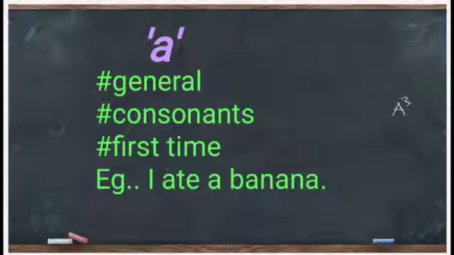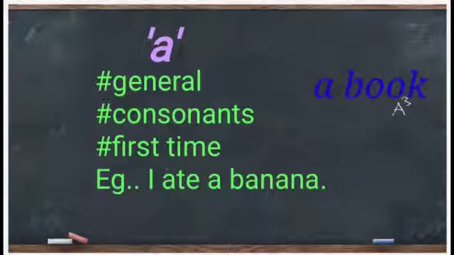We have to use the article a before the word that starts with a consonant. Like, I give an example of a book. The word book starts with B. B is a consonant. That's why I am going to say a book.